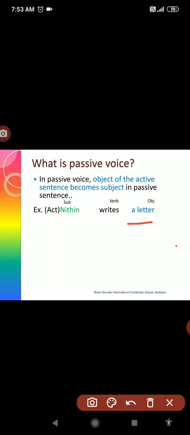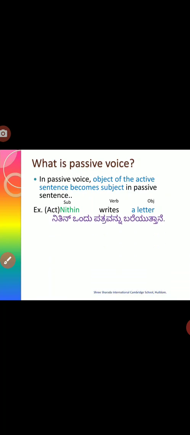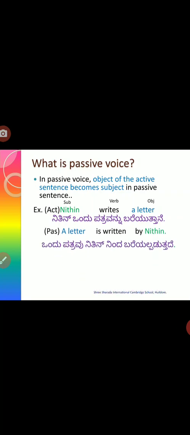So how? Just Nitin ಒಂದು ಪತ್ರವನ್ನು ಬರೆಯುತ್ತಾನೆ. ಇದು active sentence. If you convert it into passive, what does it become? A letter is written by Nitin.